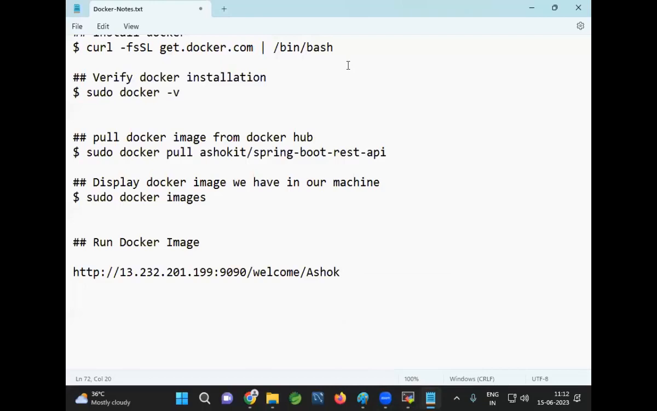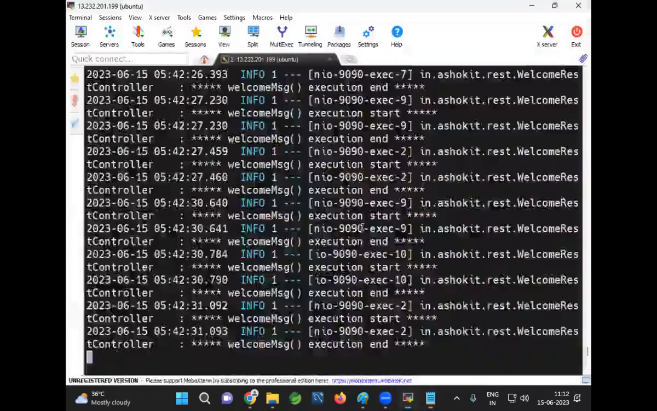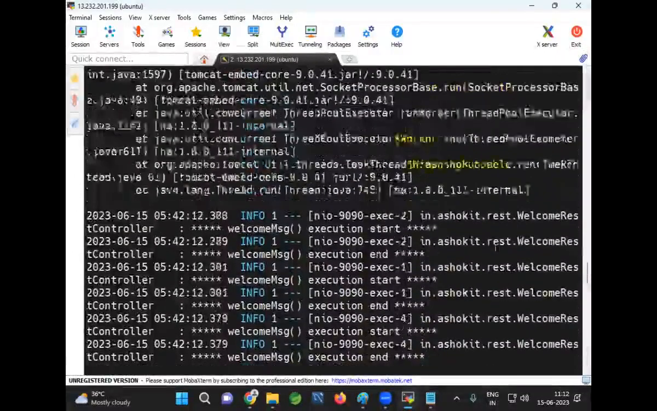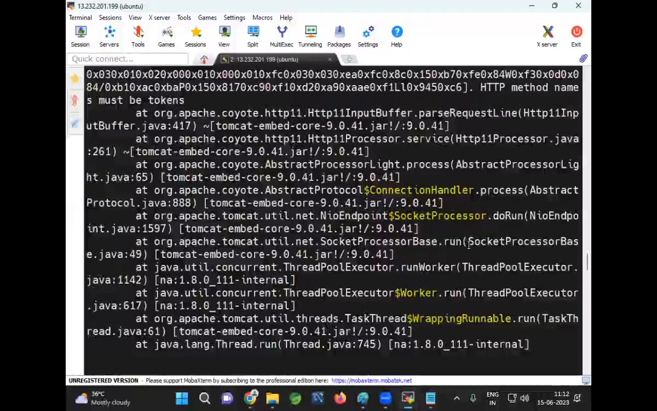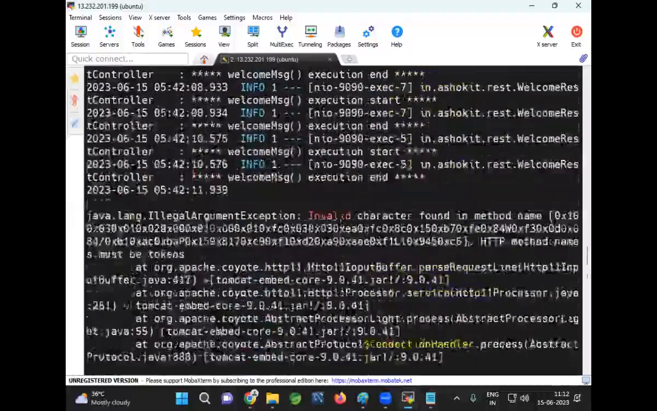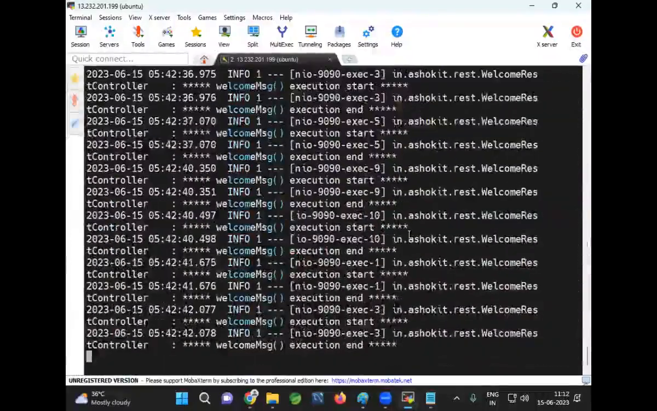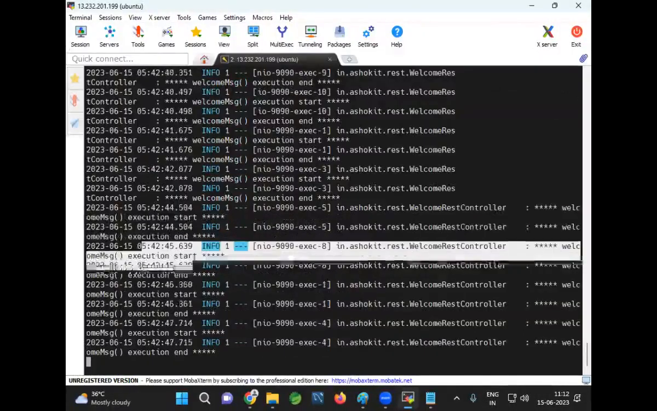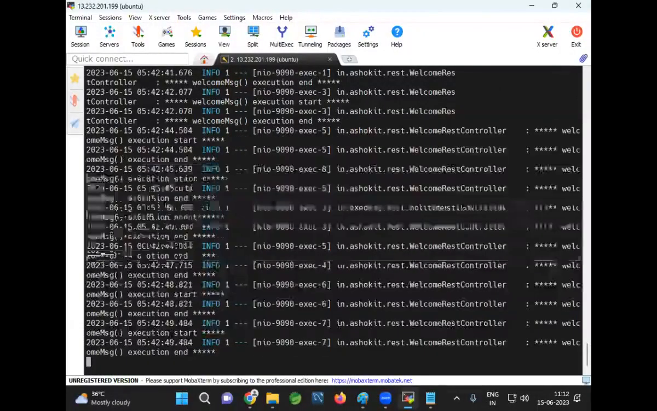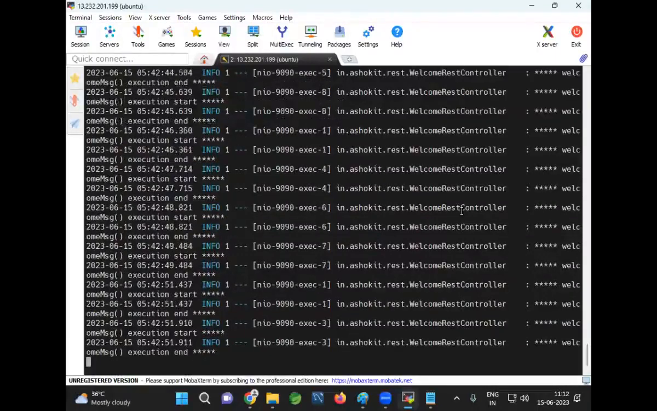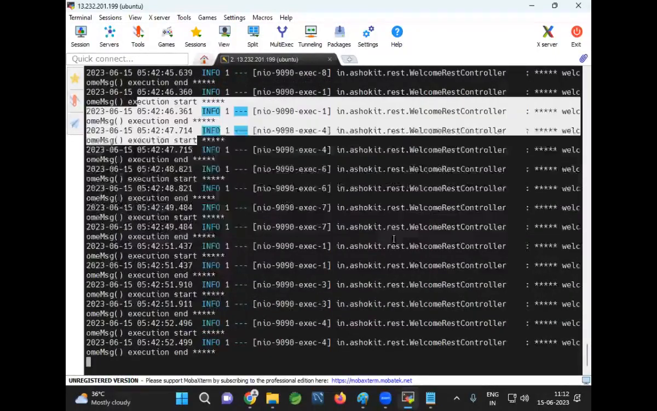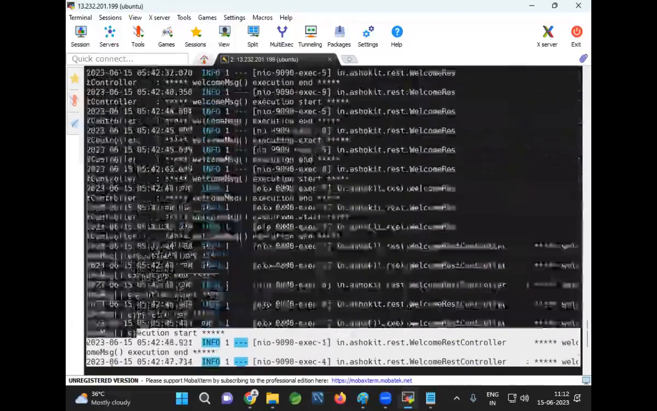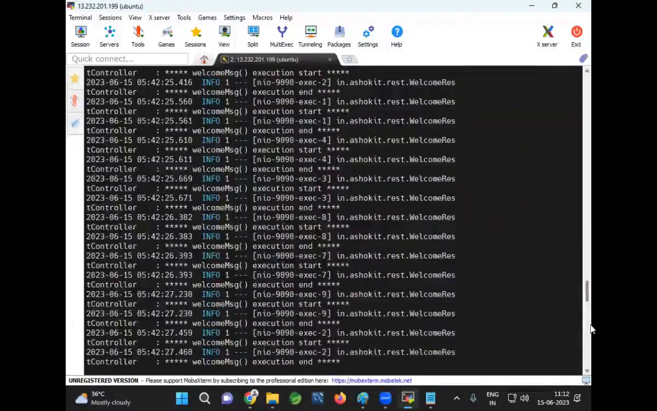Coming guys, are the online people able to access? Yes. So that means we are able to run our application by using Docker. You see, logs are available, log messages are executing. Whenever you hit that URL, my log messages are printing. In my application, I implemented logging, so console logs are generated whenever you hit the URL.